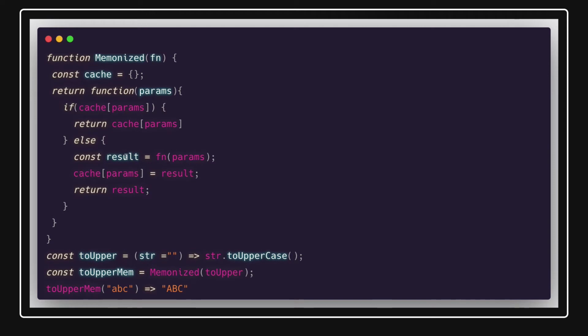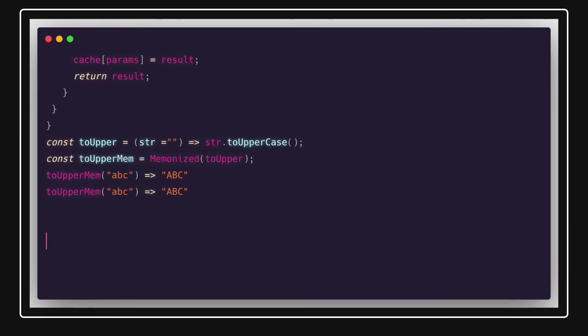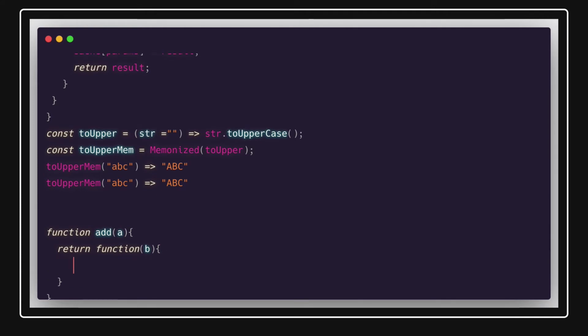This is the same as if you have seen this kind of example, const add, which is accepting argument A and returning another function which is taking B as an argument and returning A plus B, a simple closure example.